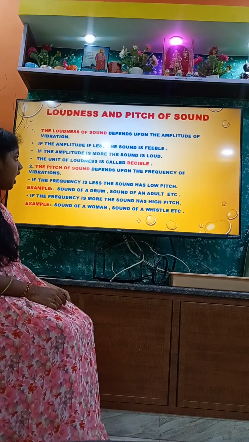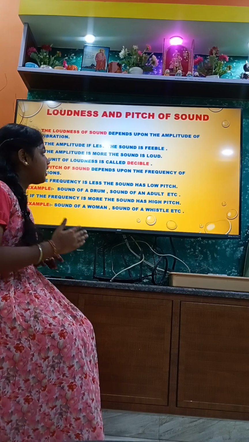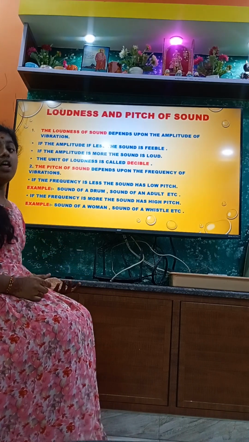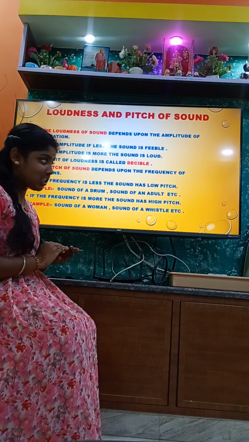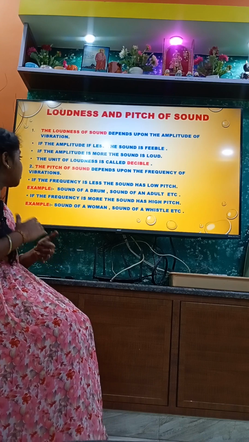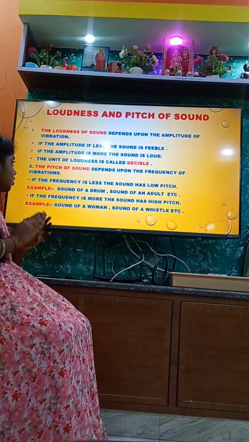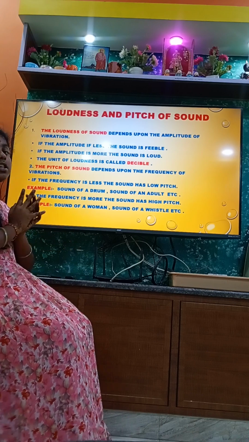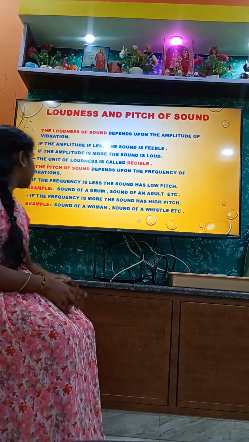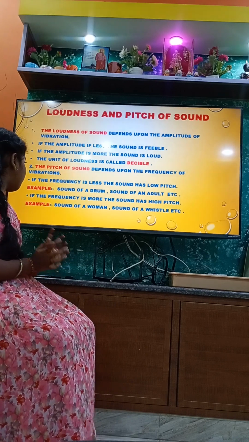Then loudness and pitch of sound. The loudness of sound depends upon the amplitude of vibration. If the amplitude is less, the sound is feeble. If the amplitude is low, the sound is low. The unit of loudness is the decibel. The pitch of sound depends upon the frequency of vibration.